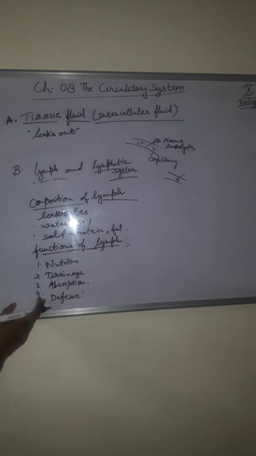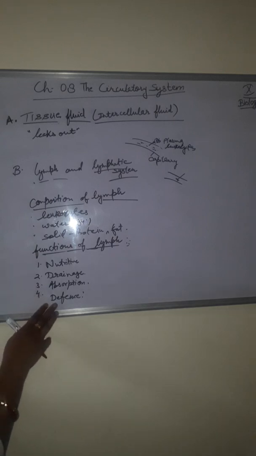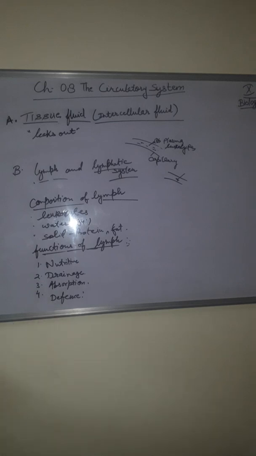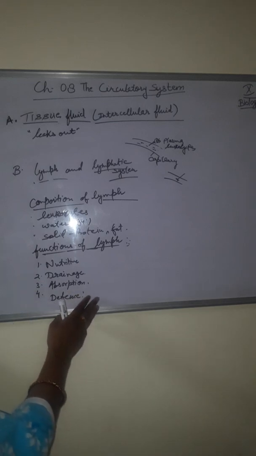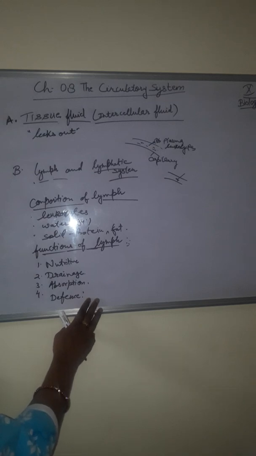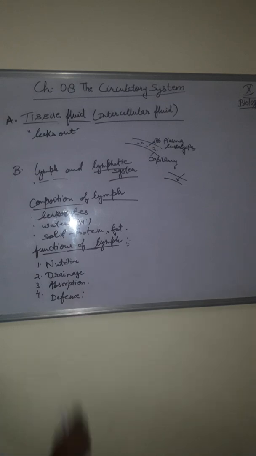Now fourth one, defense. Lymphocytes and monocytes of the lymph function to defend the body. The lymphatics also remove bacteria from the tissue. Haven't you ever experienced painful swelling in your groin or in the armpit when you get a boil or injury in the limbs? This is the protective side. The lymph nodes tend to localize the infection and prevent it from spreading to the body as a whole. The tonsils on the side of the neck are also a lymph gland.